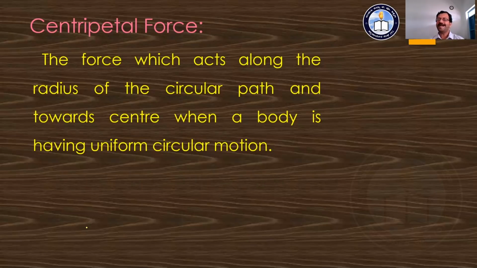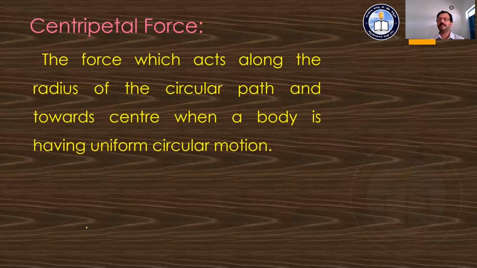The force which acts on a body moving in uniform circular motion acts along the radius. As we have already defined centripetal acceleration, the acceleration of the object moving in a uniform circular motion that is towards the center is known as centripetal acceleration.